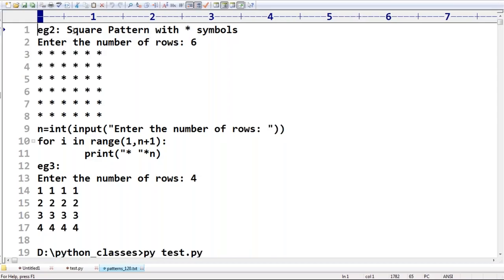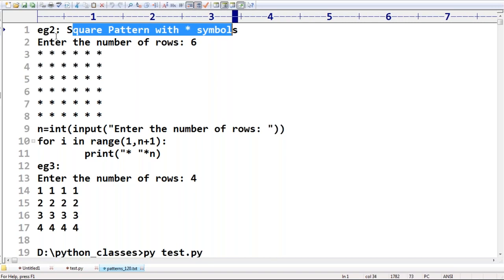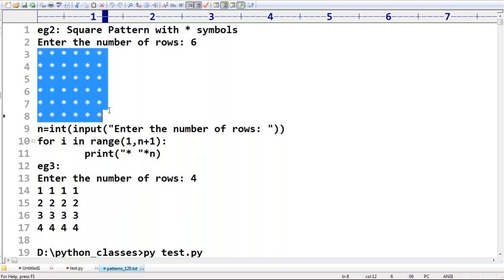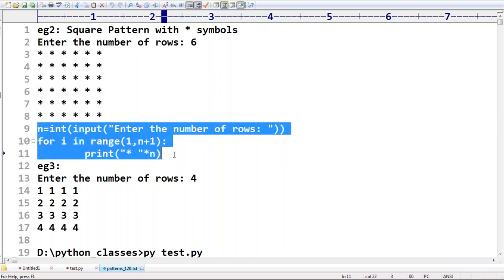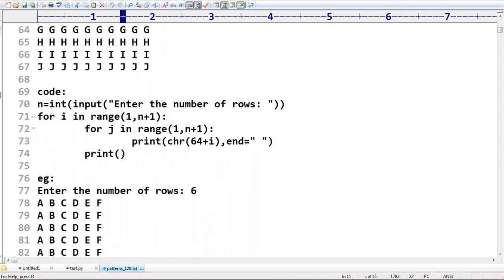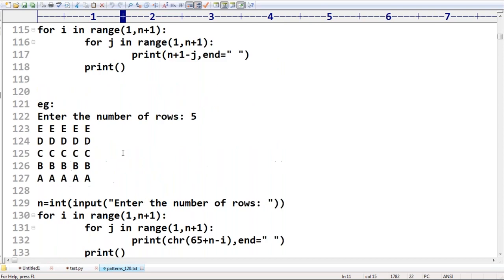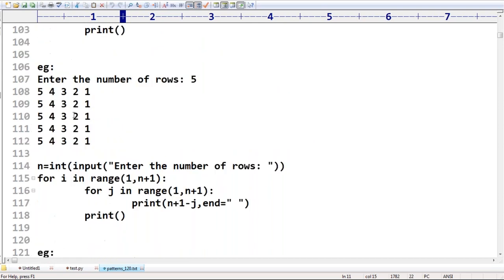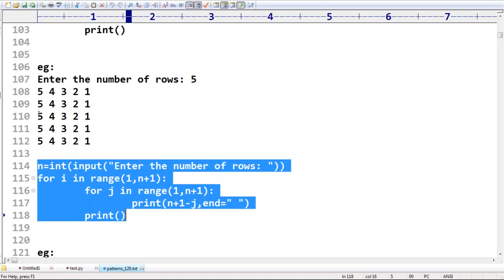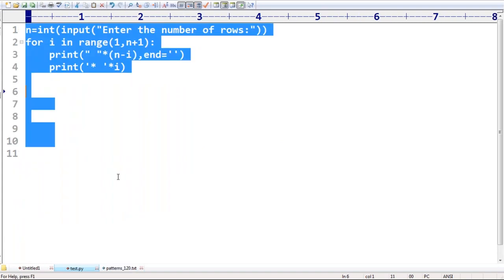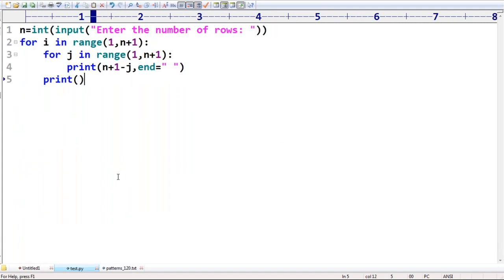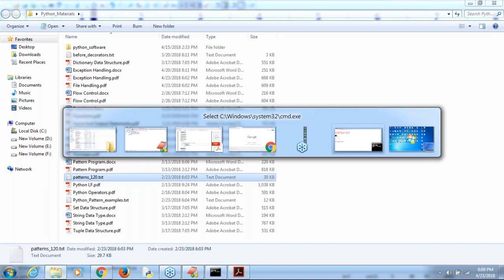Suppose I want a square pattern with the star symbol. Enter number of rows, and this is the output I want. How can you do that? Very simple. You can ask almost anything. Suppose this is my required output: 5, 4, 3, 2, 1, 5, 4, 3, 2, 1, 5, 4, 3, 2, 1. Now, have a look once. I'm just sharing the logic anyway. Later you will be able to identify it.